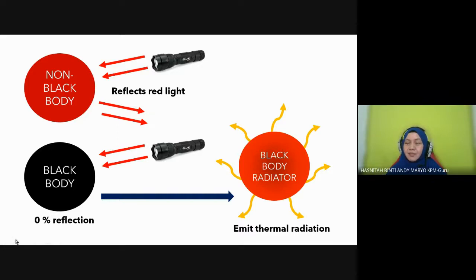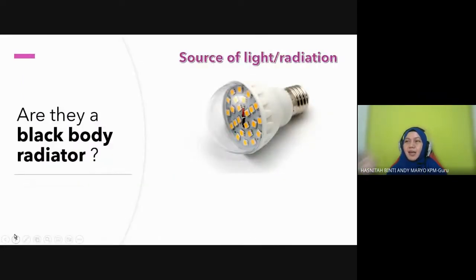Okay, next, students, I give you a few examples now. Can we call this thing a black body radiator? This is an LED lamp. Light emitting diode lamp. Can we call this a black body radiator? What do you think? Yes or no? Just give your opinion. Salah tak mengapa. No, this one is not a black body radiator.